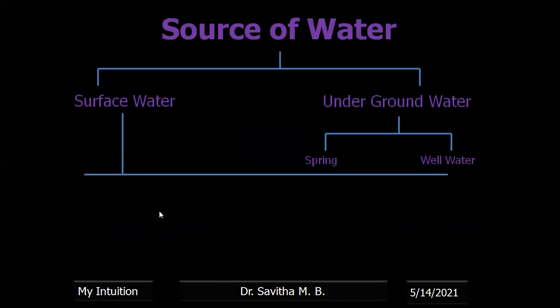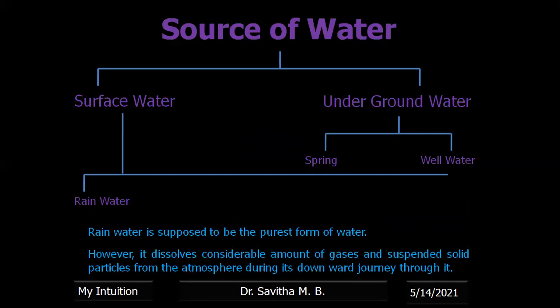Next is surface water. In surface water we have rainwater. Rainwater is supposed to be the purest form of water. However, when it comes down through its journey, it dissolves a considerable amount of gases and suspended solid particles from the atmosphere, and if the pollution is more, it will dissolve more of these particles.